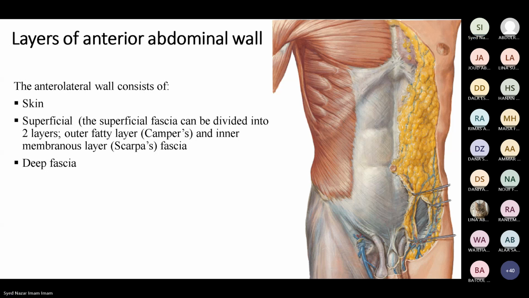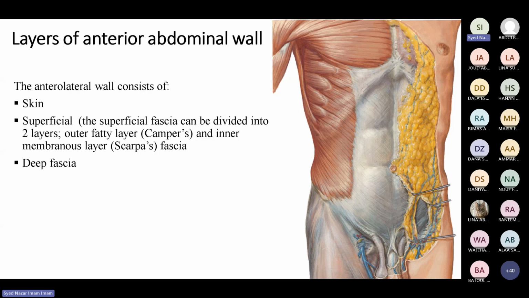For example, in pregnancy there is a huge enlargement of the abdomen, more than 42 inches. That is because in the abdomen there is a lesser amount of deep fascia, which allows the abdominal distension. So you can say that the deep fascia is deficient, very primitive, not strong. So this is one difference.